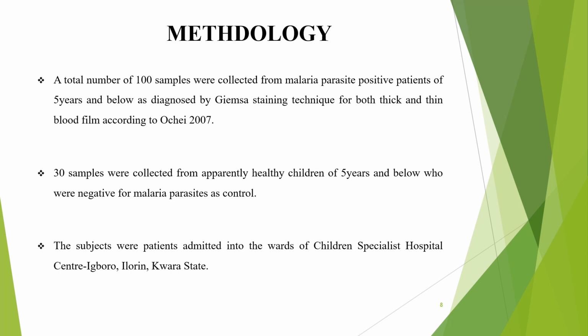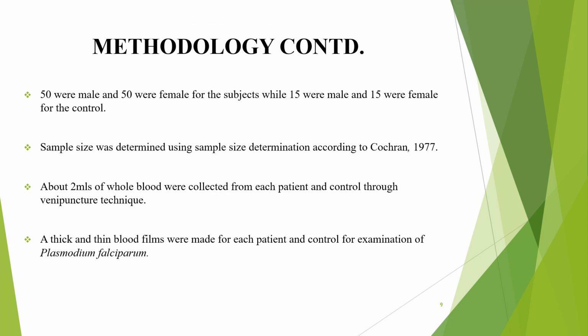50 were male and 50 were female. We maintained gender balance intentionally for balanced analysis and report, while 15 were male and 15 were female for the control. Sample size was determined according to Cochran 1977, and about 2 ml of whole blood was collected from each patient and control through venipuncture technique. A thick and thin blood film were made for each patient and control for the examination of Plasmodium falciparum in their blood sample.